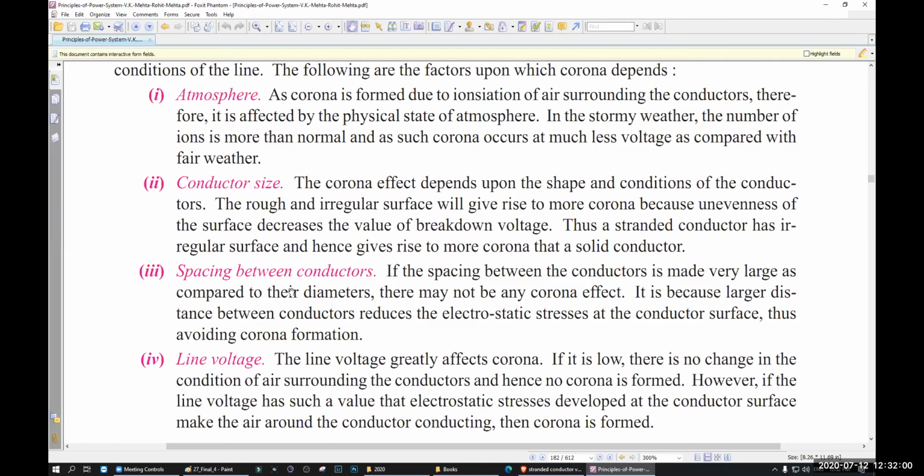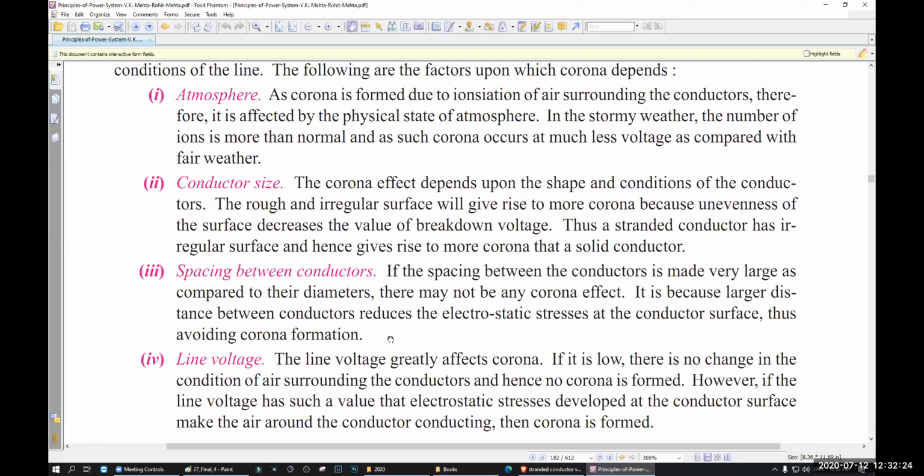Now, spacing between conductors. If the spacing between the conductors is made very large as compared to the diameter, there may not be any corona effect. It is because large distance between conductors reduces the electrostatic stresses at the conductor surface, thus avoiding the corona formation.